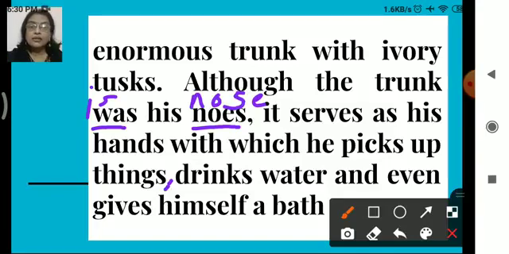So here we have come to an end of this passage. So after bath, what will come? Full stop, isn't it? After bath, because we have done with the passage, so we have to end it. The sentence has come to an end. So we'll have the full stop. So here we have seen the errors. We have edited the passage, isn't it? So once we have done this, right?